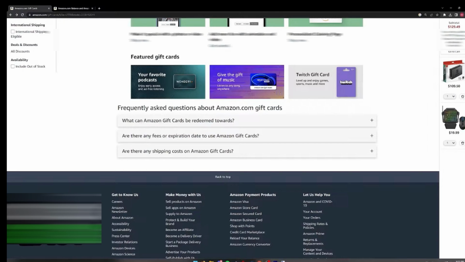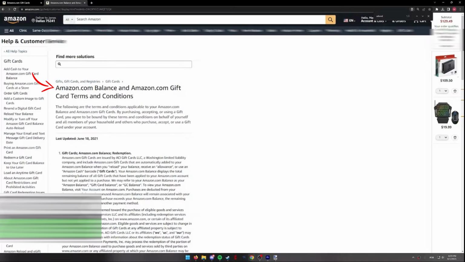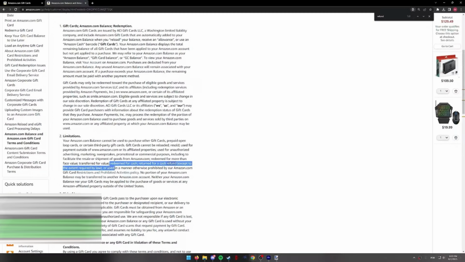To dig deeper, I checked the Amazon Help Center, where there's an article titled Amazon.com Balance and Amazon.com Gift Card Terms and Conditions. If we look closely at that article and search for the word refund, it appears under the limitations section. According to Amazon's official policy, your Amazon gift card balance cannot be redeemed for cash, refunded, or transferred to a bank account or any third-party payment system such as Cash App. Additionally, it cannot be used in any way that violates Amazon's gift card restrictions and prohibited activities policy.